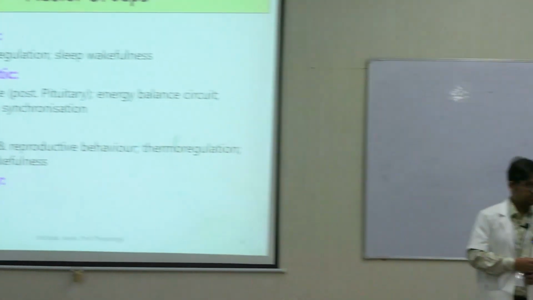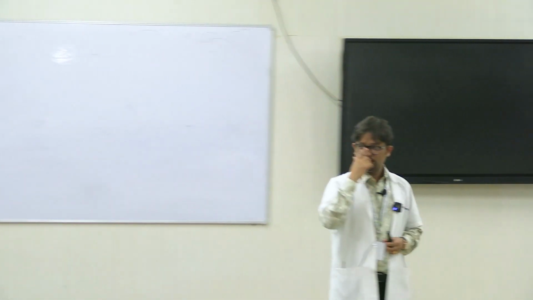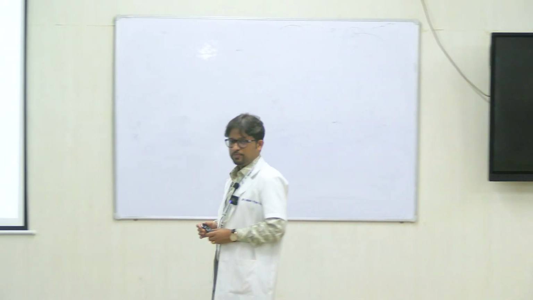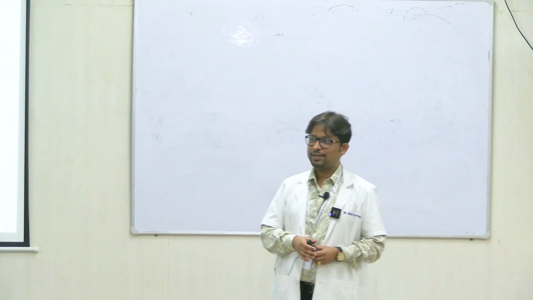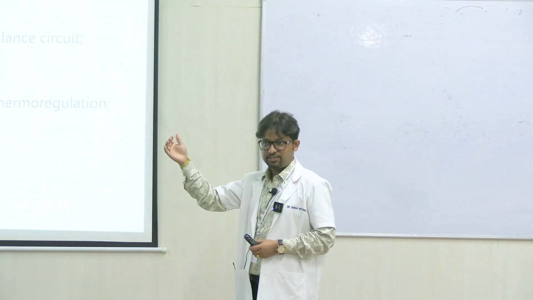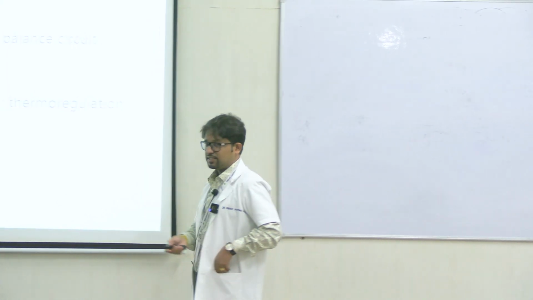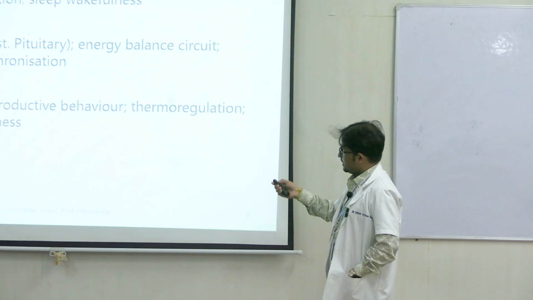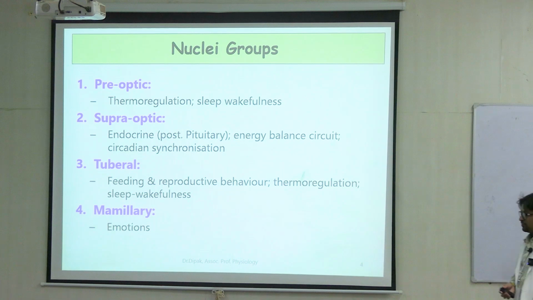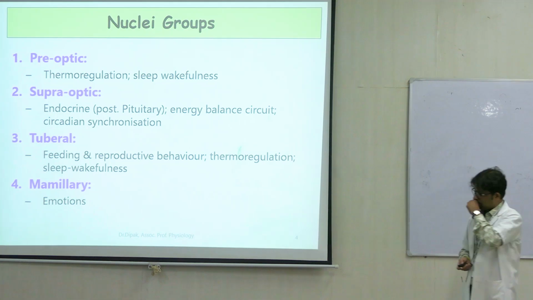As you all know, the posterior pituitary is actually not secreting any hormones. It is releasing the hormones which were initially secreted from the hypothalamic neurons. You have read about 2 sets of neurons, magnocellular and parvocellular neurons. So axons carry the secretions to the posterior pituitary, from which upon stimulation their secretions are released into the bloodstream. Supraoptic is also concerned with energy balance functions and a very unique thing, circadian synchronization. So what is that? We'll talk about this.